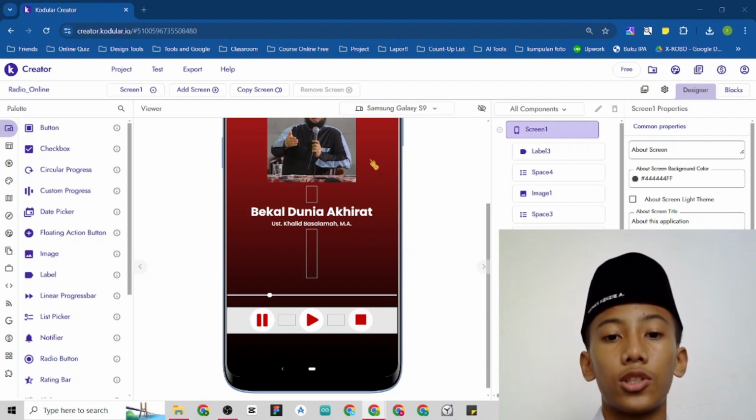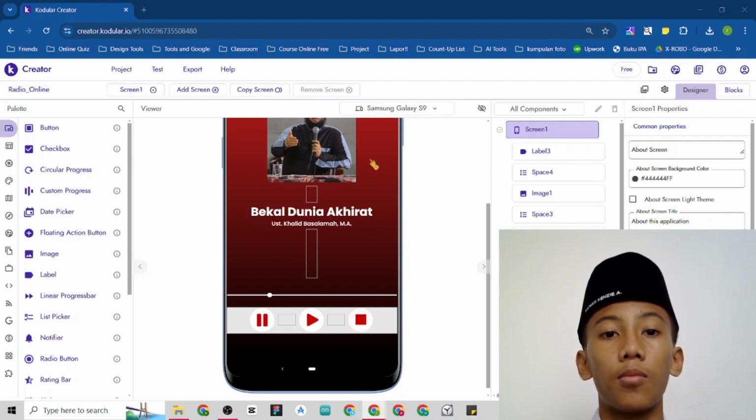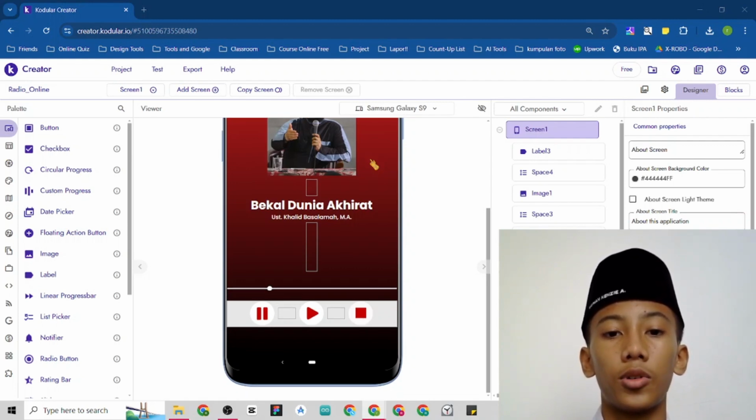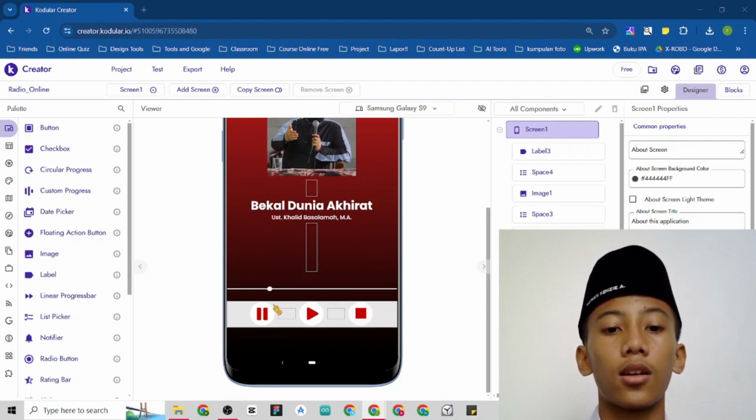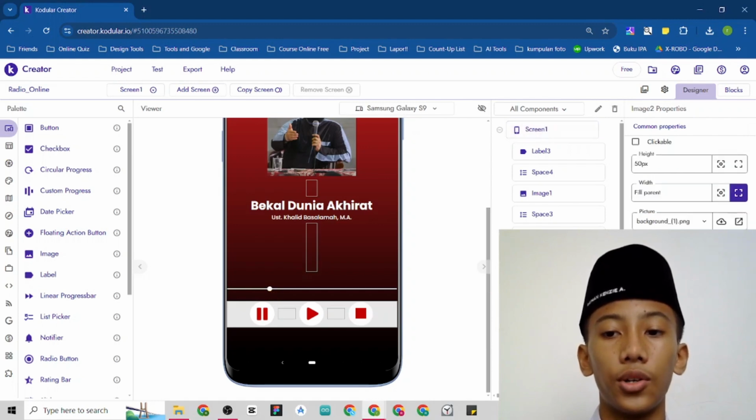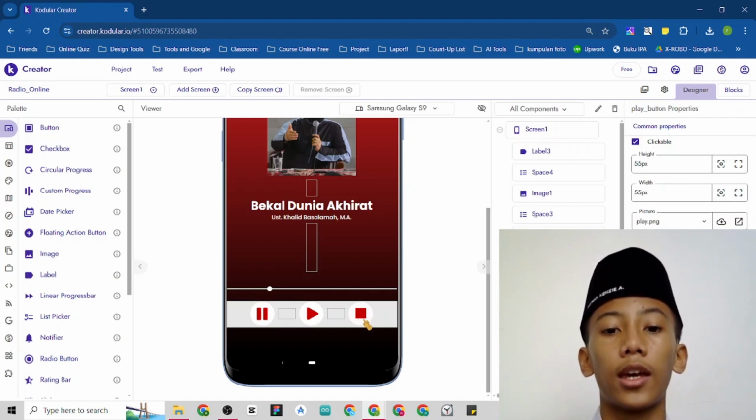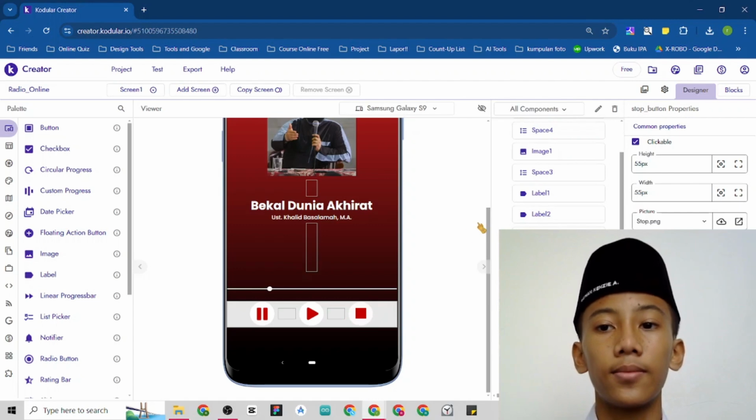So for this radio, I make it to become an Islamic radio about one of Kajian presented with Ustadz Khalid. And there are also a slider for the radio, and then 3 buttons, which is pause button, play button, and stop button.